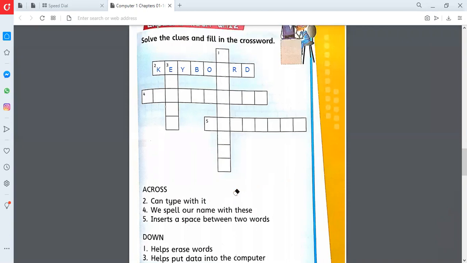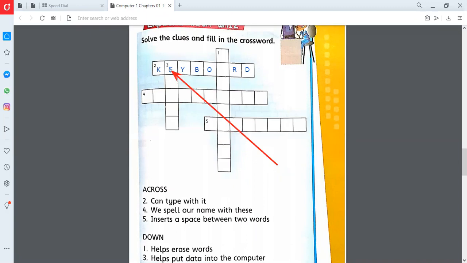What is that third word? Let's move to the hint. The third word helps us to put data into the computer. So how can we put the data into the computer? The first letter of that word is E. Now we have to find the name of the keys that start with E.